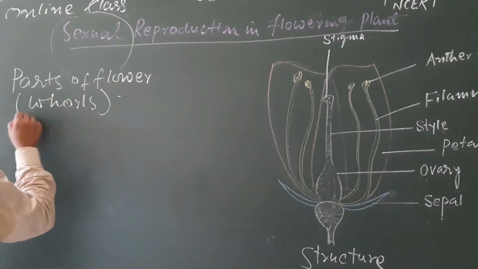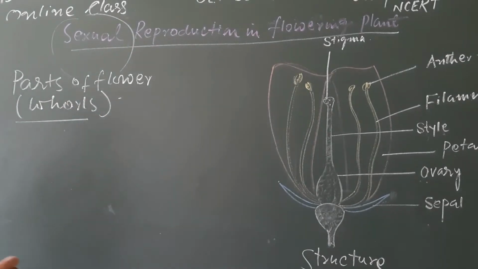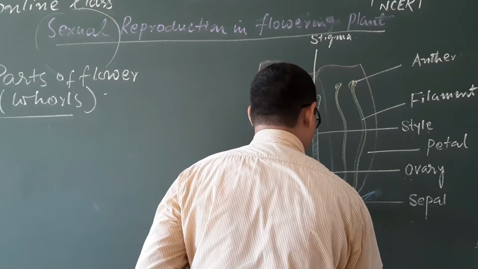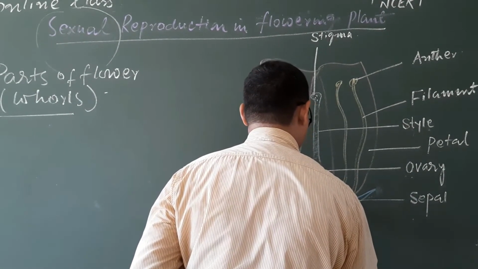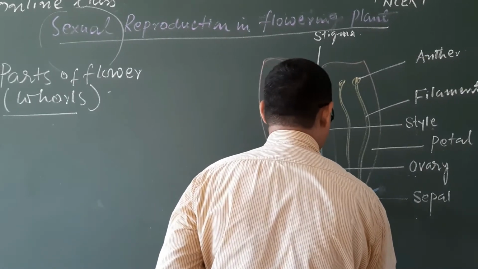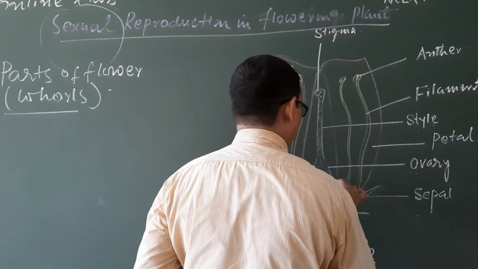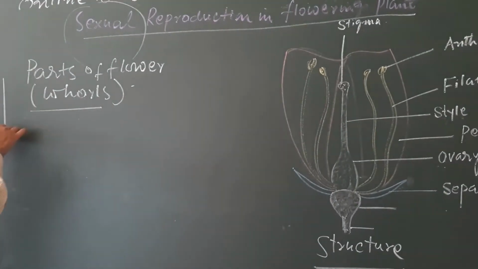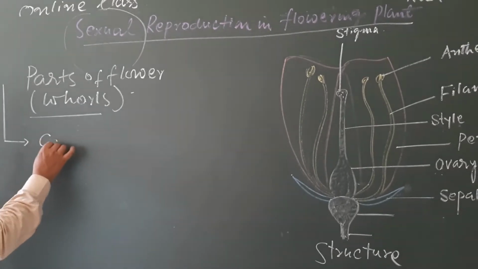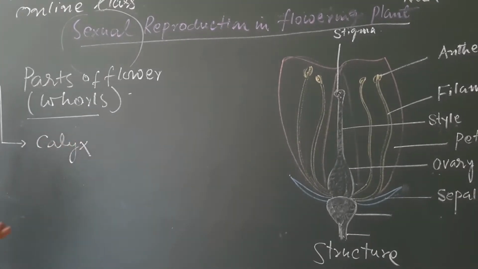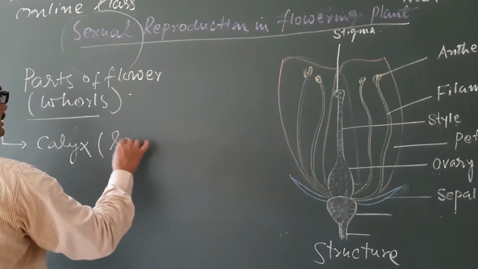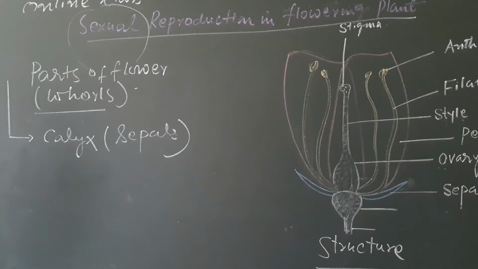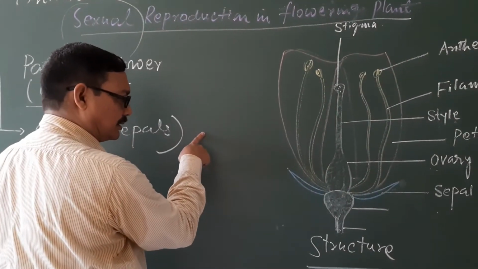So there are altogether 4 important whorls, and there is also a basal swollen part. But besides the filament, there is the presence of the 4 important parts. What are these 4 important parts? Number 1, calyx. Calyx, that is the sepals. It is known as sepals, and it is leaf-like green parts.